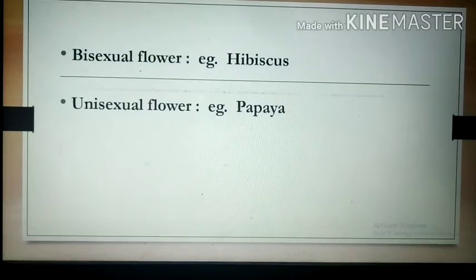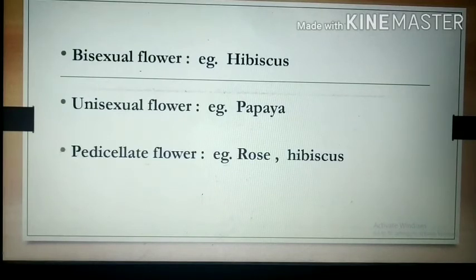So such flowers are called unisexual flowers. It means only one gamete producing organ is there, either androecium or gynoecium.